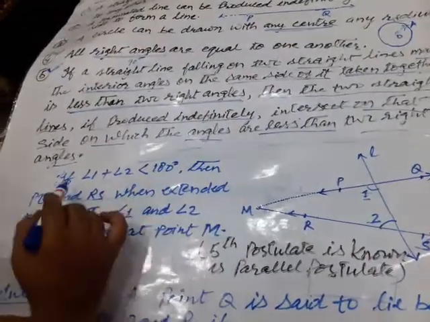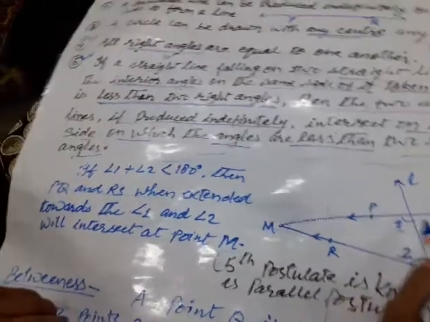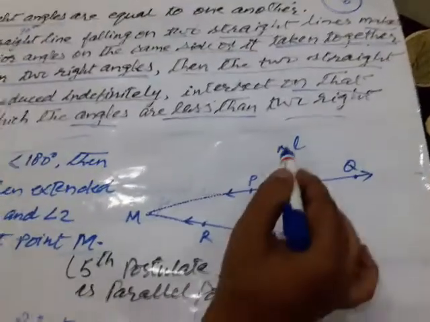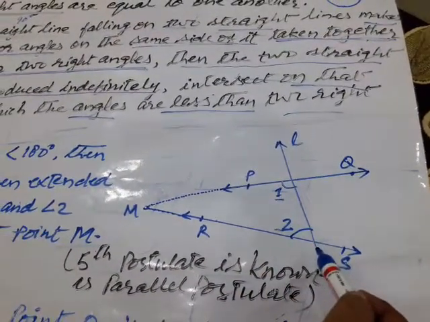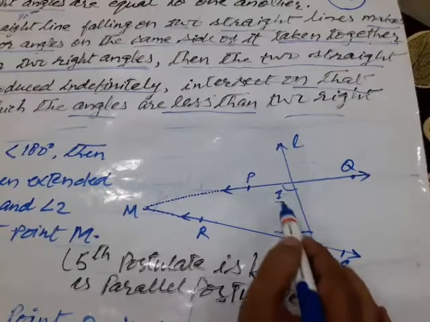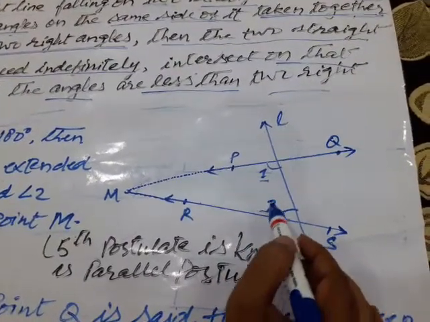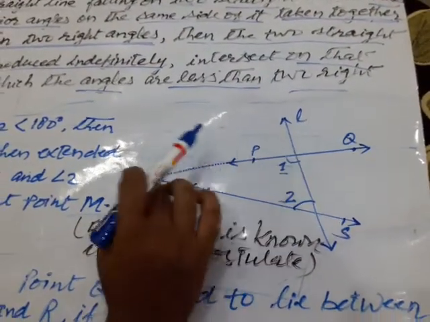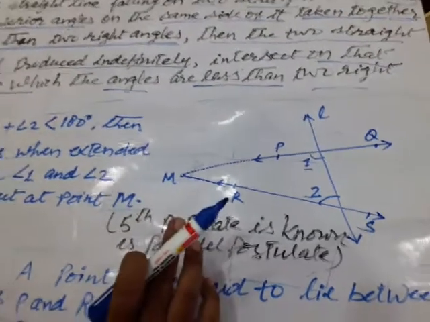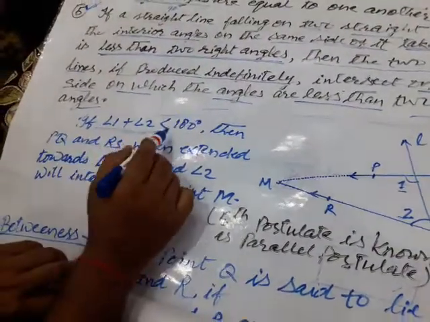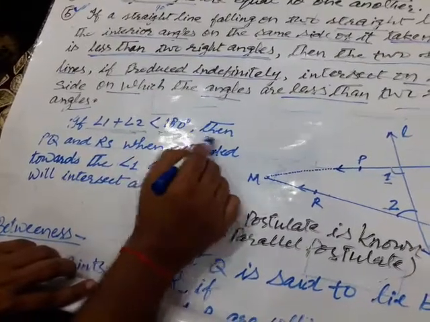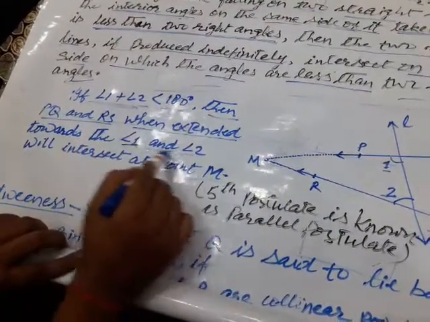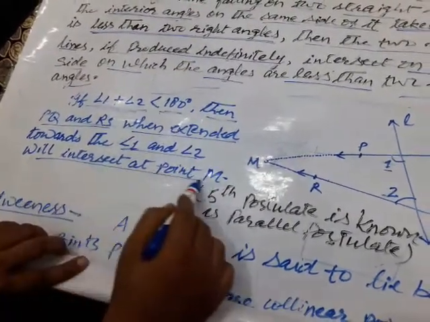What is this? Let us elaborate the things. If here you see the picture, L is a line, PQ is also a straight line, RS is also a straight line. If L intersects the two straight lines and two interior angles are formed in such a way that angle 1 plus angle 2 is less than 180 degree, then if these two lines are produced on that side only, they meet at some point. Means if angle 1 plus angle 2 is less than 180 degree, that is two right angles, then PQ and RS when extended towards angle 1 and angle 2 will intersect at point M.